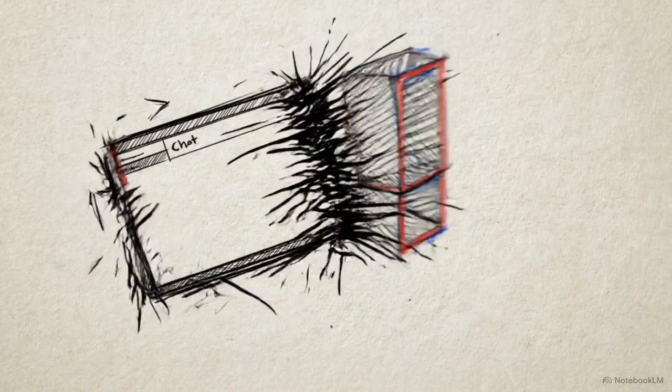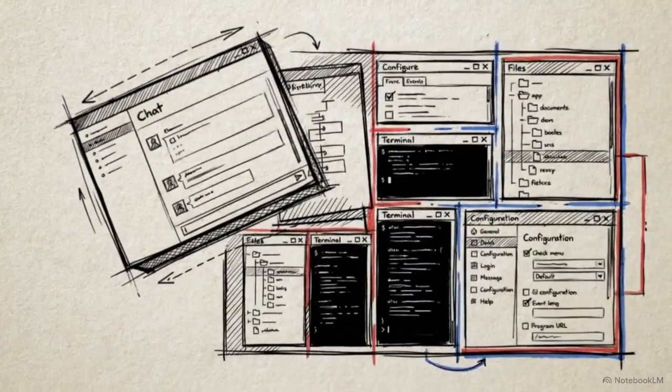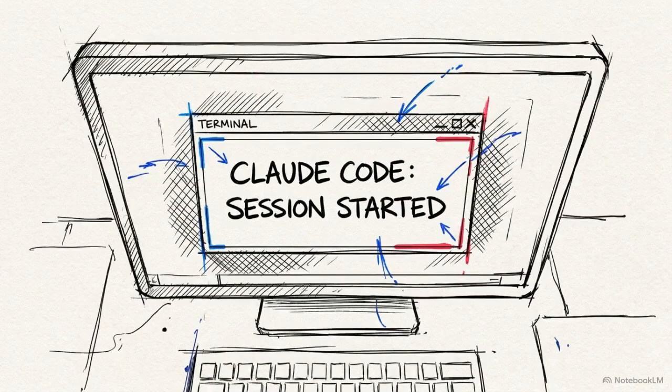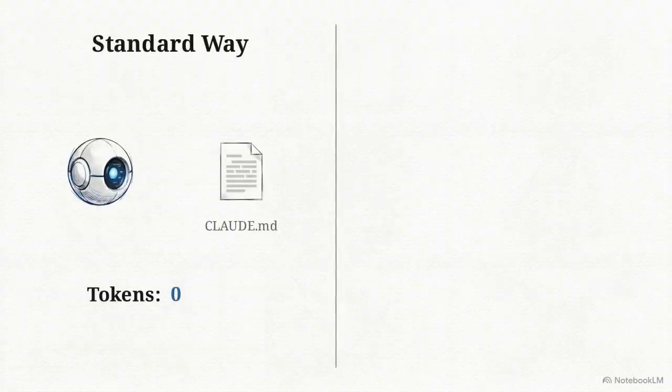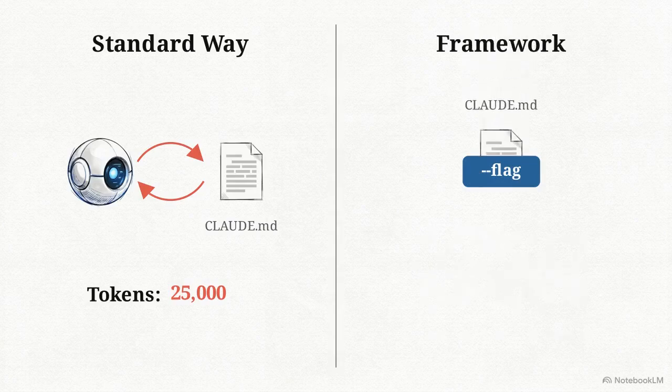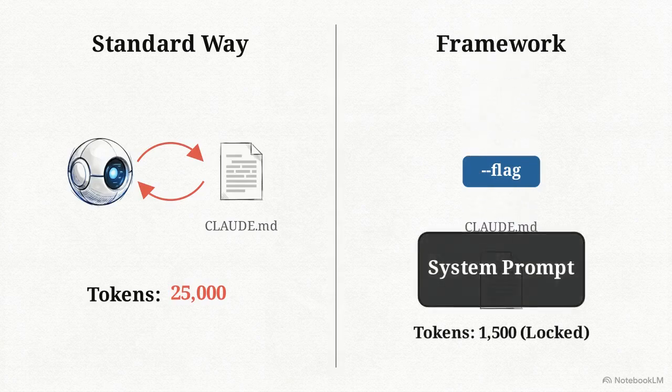In a standard Claude Code workflow, the agent attempts to follow your project rules by using tool calls to read a markdown file every time you open a session. Calling tools inside the active conversation burns through context, polluting working memory. The framework bypasses this chat loop using command line flags, locking the token counter. It injects project rules directly into the system prompt layer, planting data into the agent's core instructions beforehand.